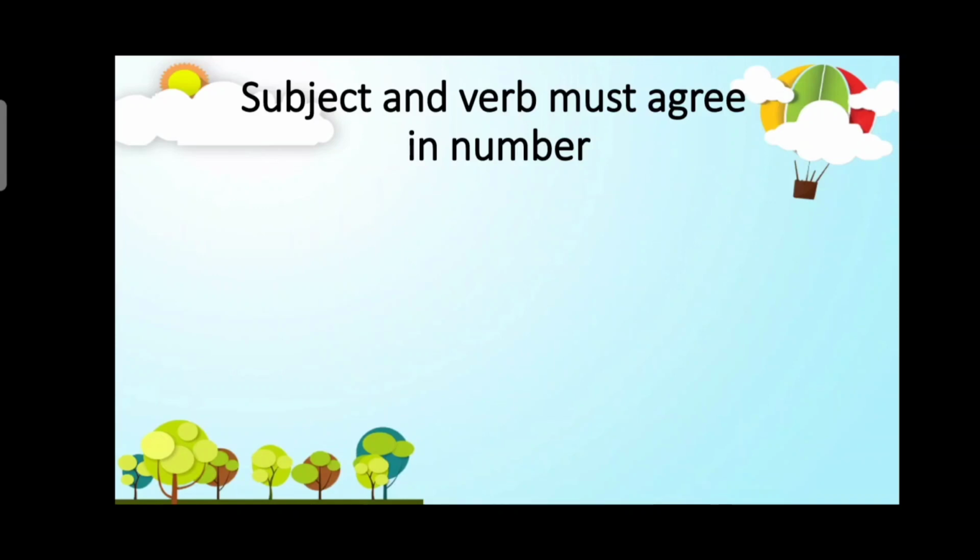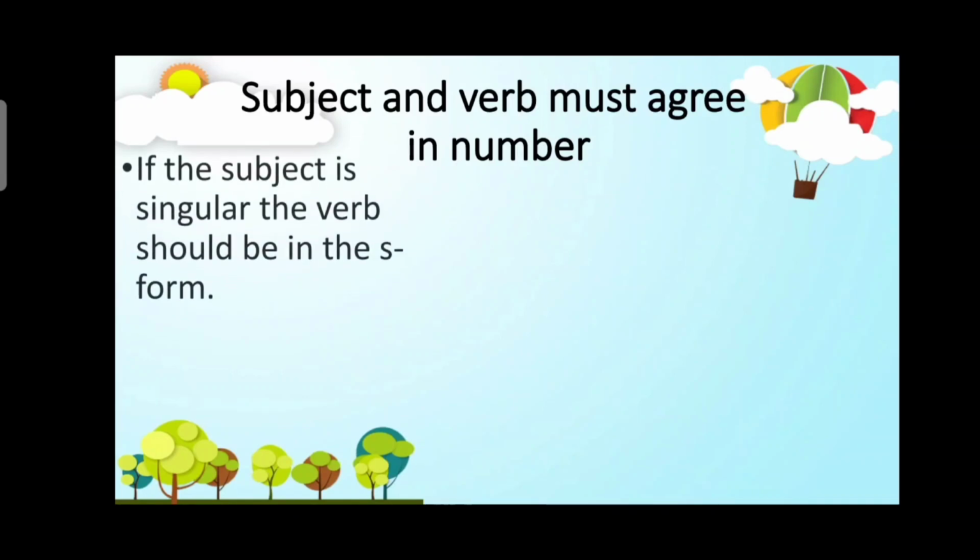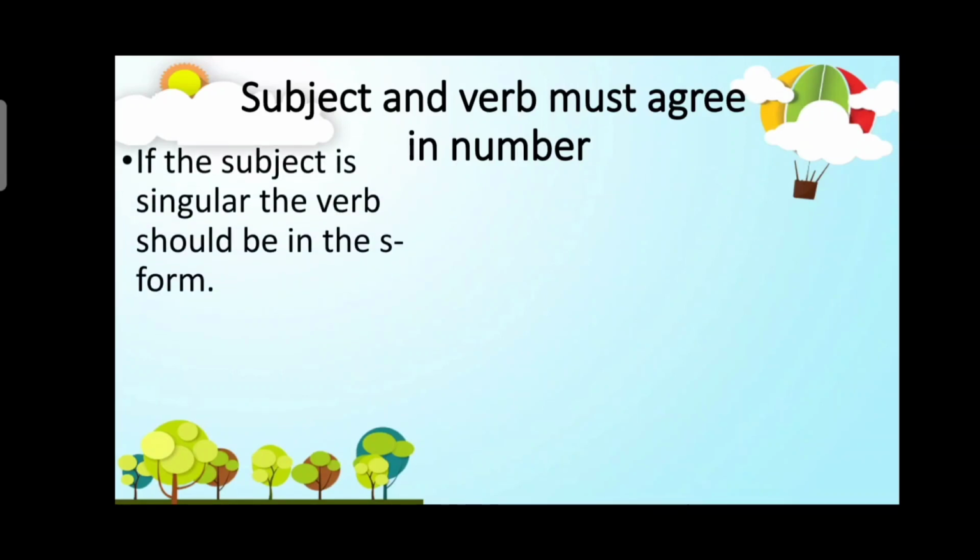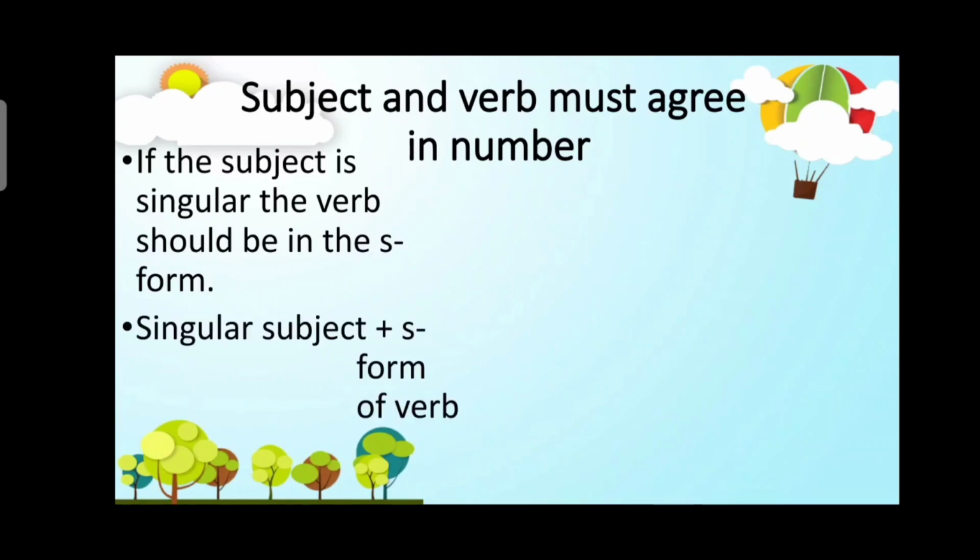All right. Subject and verb must agree in number. So these now are the two rules that I'm going to discuss with you. If the subject is singular, the verb should be in the S form. Singular subject plus S form of the verb.